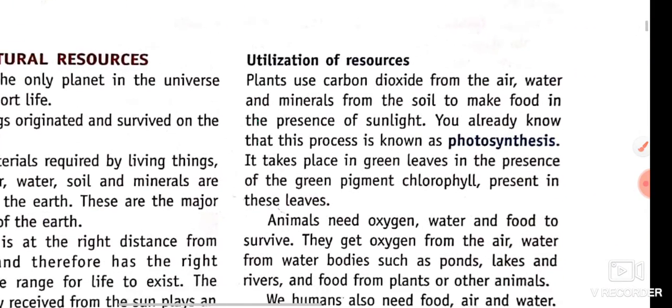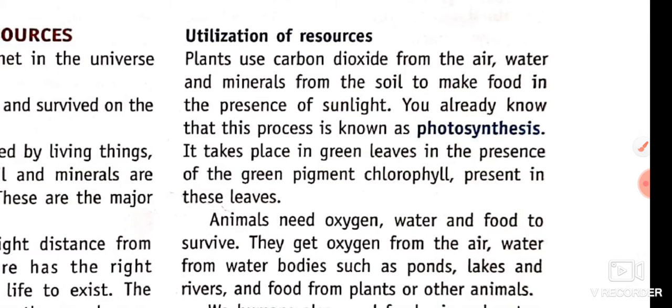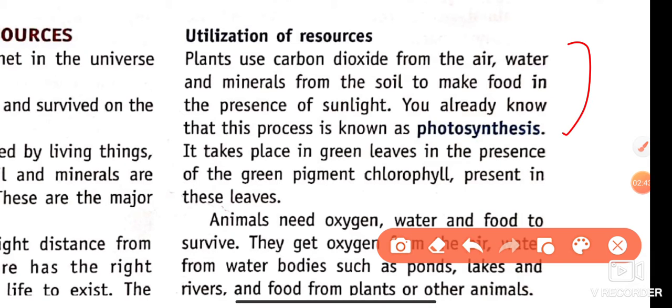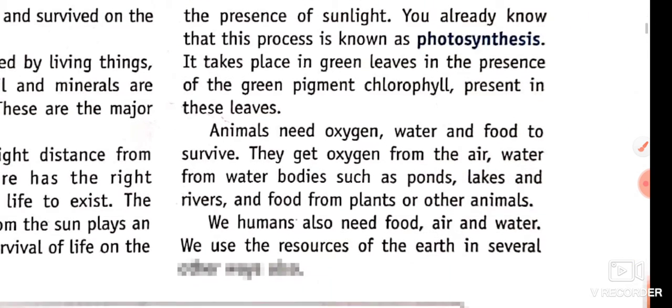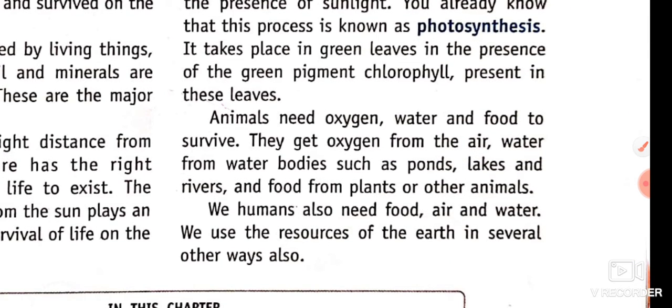Okay, next is utilization of resources. How to utilize or use these resources? Plants use carbon dioxide from the air and water and minerals from the soil to make food in the presence of sunlight under the reaction photosynthesis. We studied this reaction in class 7th. It takes place in the green leaves in the presence of the green pigment named chlorophyll. Animals need oxygen, water, and food to survive, and they get oxygen from the air, water from water bodies such as ponds, lakes, and rivers, and food from the plants and other animals.